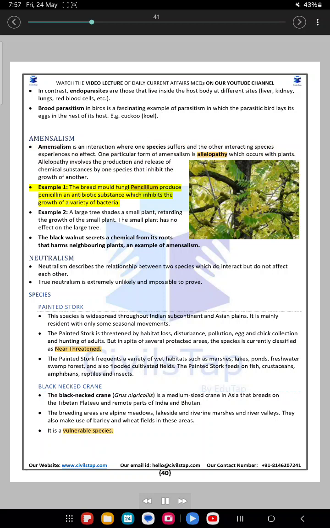Example 1. The bread mold fungi Penicillium produce penicillin, an antibiotic substance which inhibits the growth of a variety of bacteria. Example 2. A large tree shades a small plant, retarding the growth of the small plant. The small plant has no effect on the large tree. The black walnut secretes a chemical from its roots that harms neighboring plants, an example of commensalism.